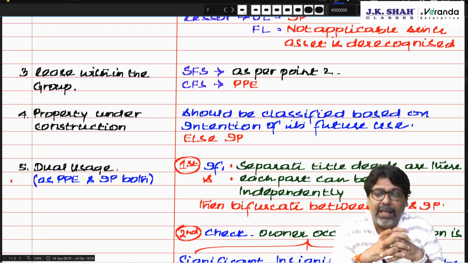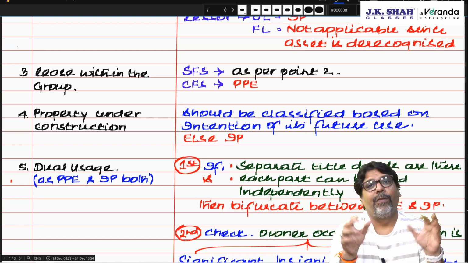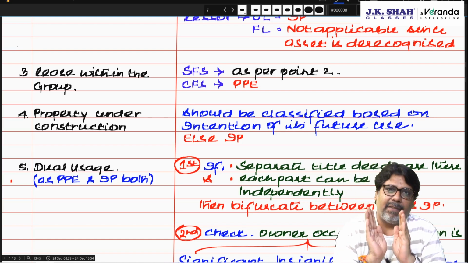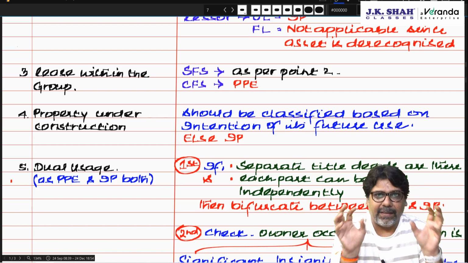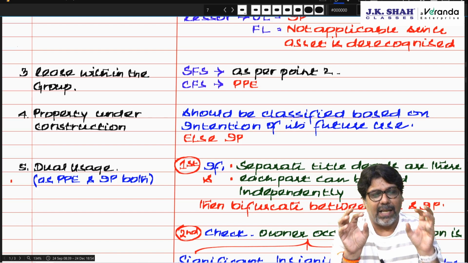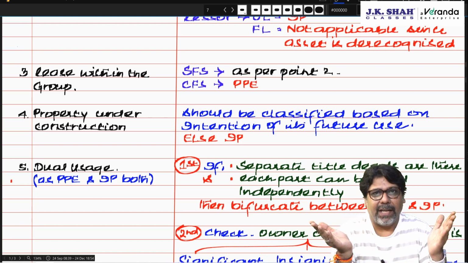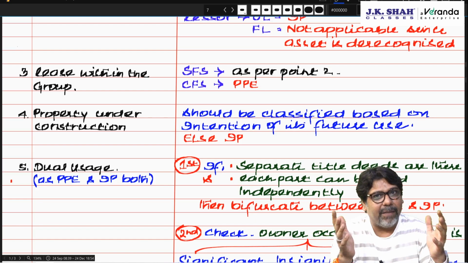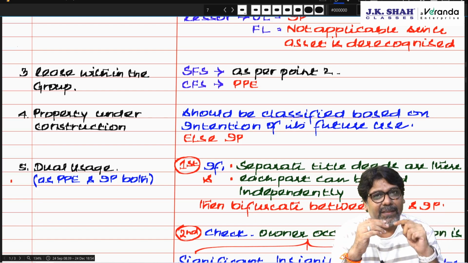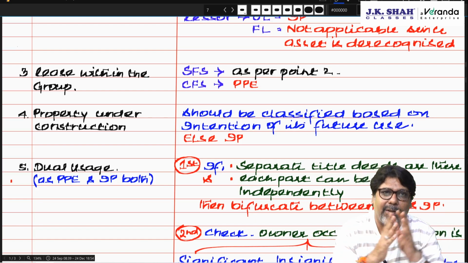So property which is used for both business as well as investment purpose, then you have to find out whether separate title deeds are available. Yes, then you can bifurcate the property into investment property and PPE. But chartered, if you cannot bifurcate, like in my first example, first floor, second floor, you can bifurcate.